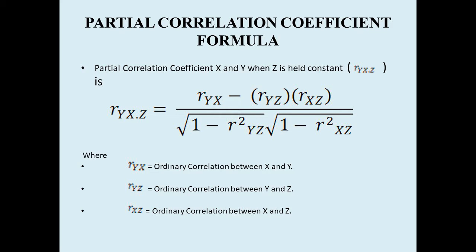So it's not really complicated. The first step is to compute all the ordinary correlation coefficients between x and y, y and z, and x and z. After calculating these three ordinary correlation coefficients, you substitute them in this formula and work it out. You will get the partial correlation.